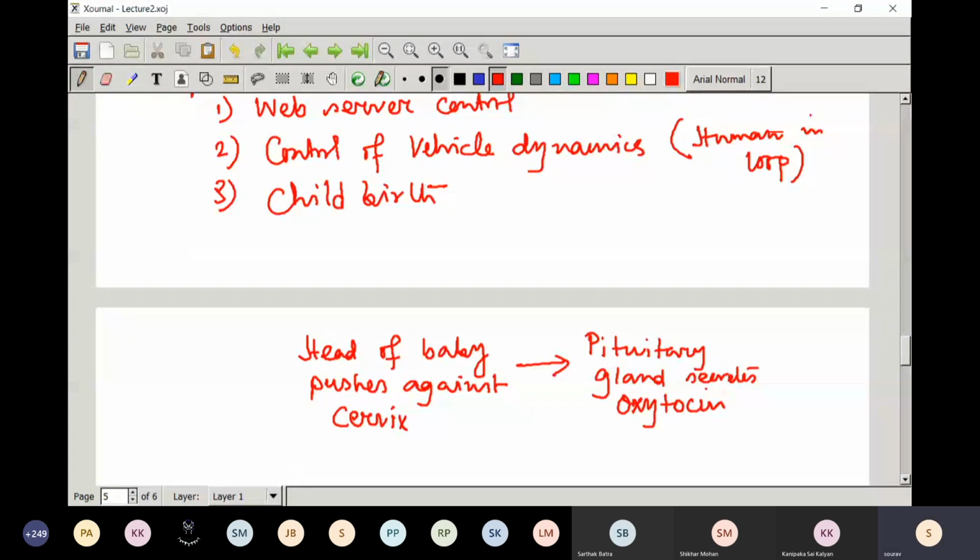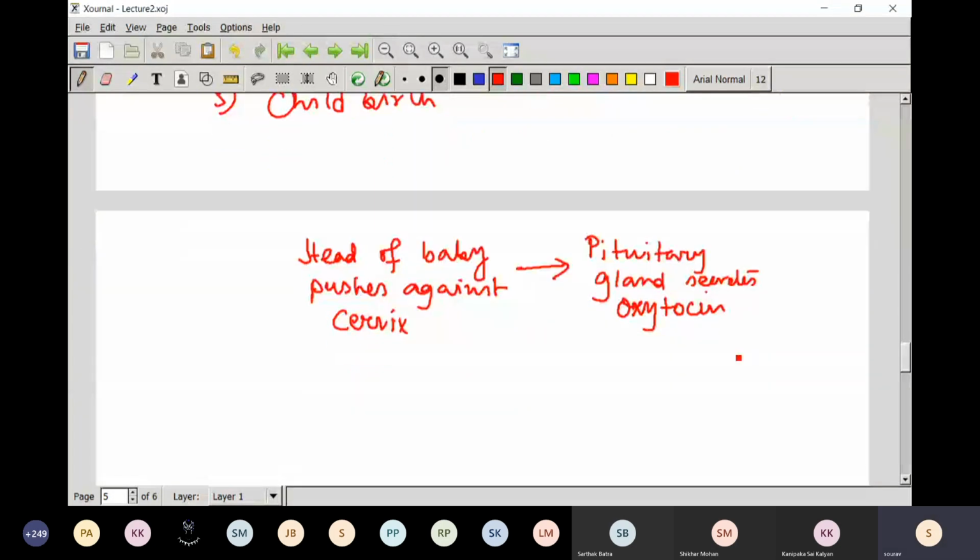Whenever oxytocin is secreted by the pituitary gland, it stimulates contraction. And whenever it stimulates contractions,